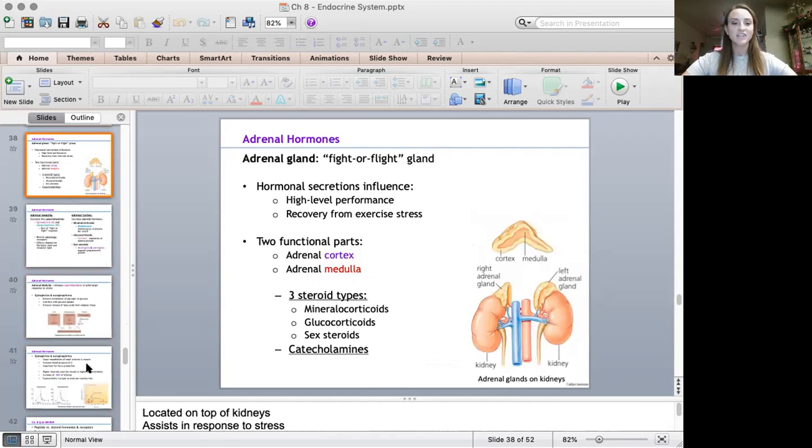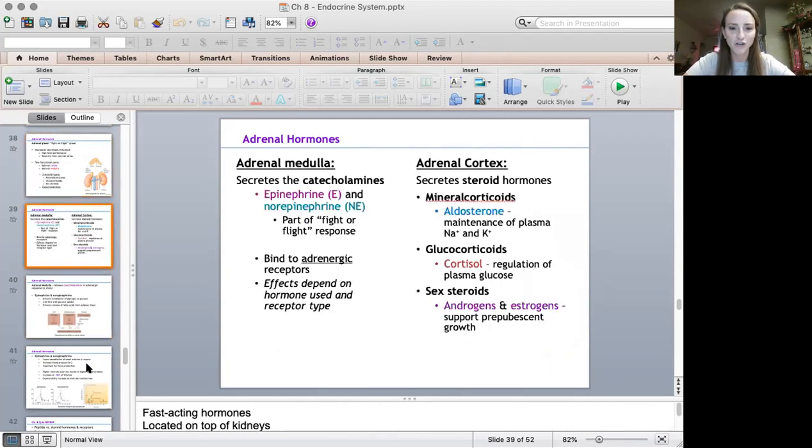Next, adrenal gland. You had to know on your last quiz that the adrenal gland was the fight or flight gland. Now you have to know a little bit more about the hormones that are released from this structure.